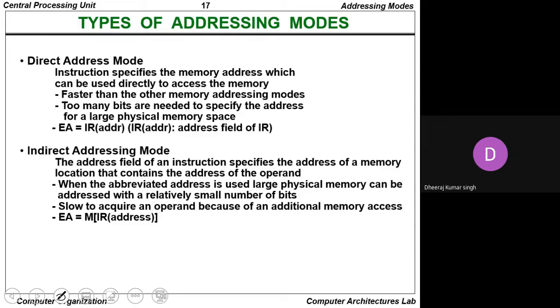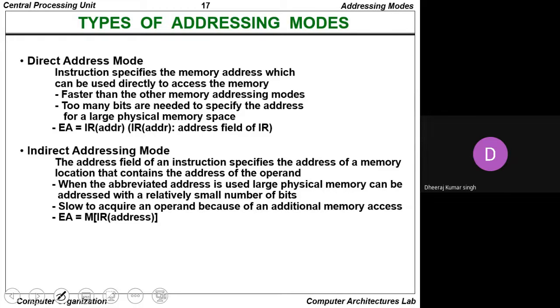Here the effective address equals the instruction register address, that is, the address field of the instruction register. Such a definition is for direct addressing mode.